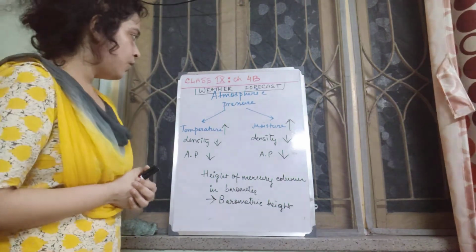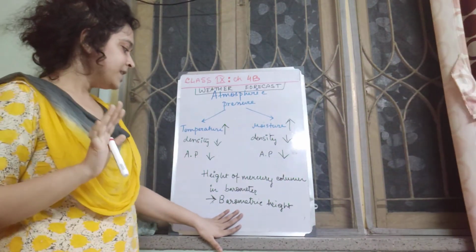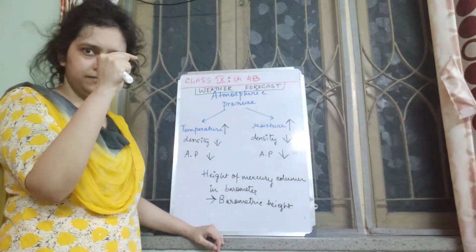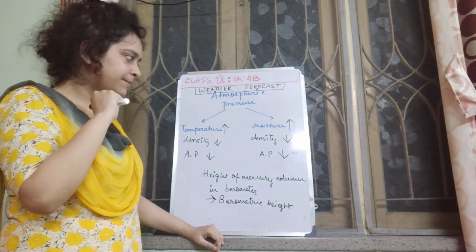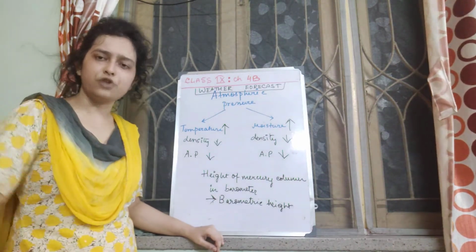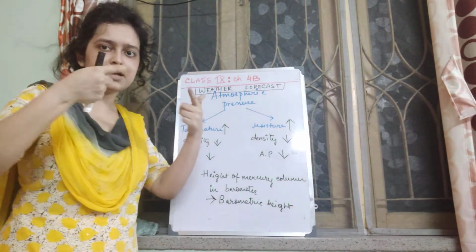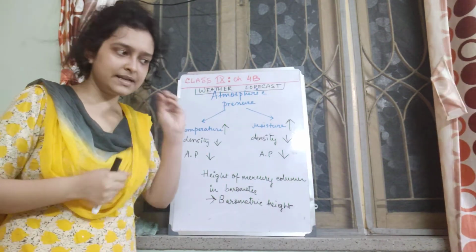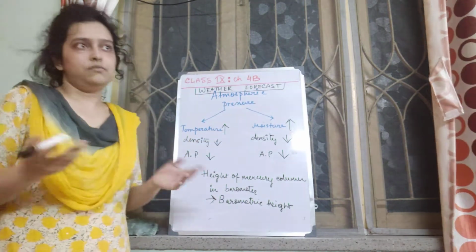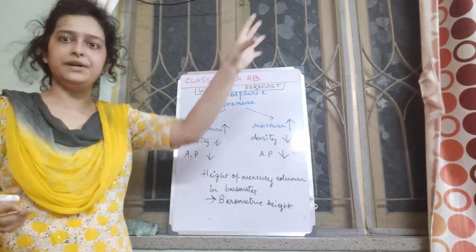So, suppose we notice that the height of the mercury column in the barometer is gradually falling. That means the atmospheric pressure is dropping, right? So we will understand that the moisture is more in the air. That means if moisture is more, there is a possibility of rain. Obviously, more moisture means at a certain point of time there will be rain.